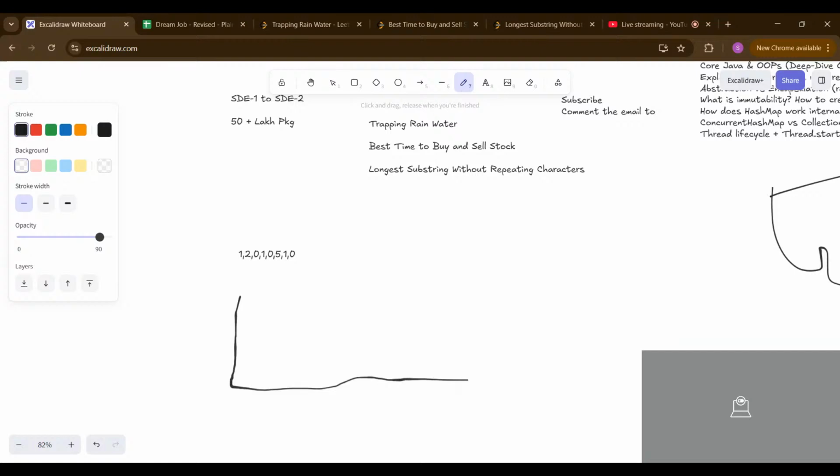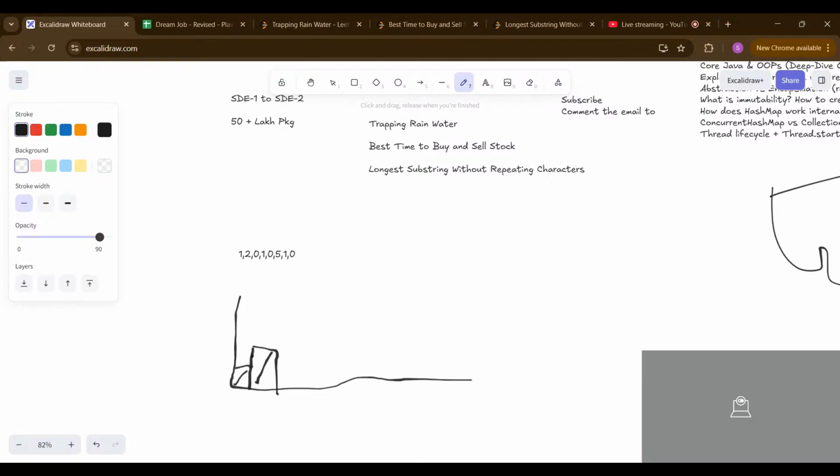My diagram might not be good, but you can understand. This is the one block at the zeroth position. Then we have the second block, so we include the second block. Now we don't have a block at the second index, so we keep it as it is.